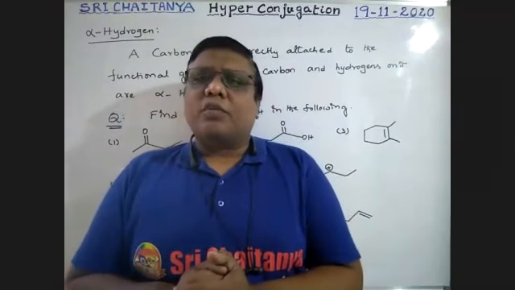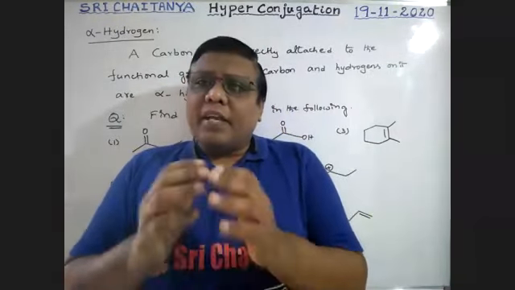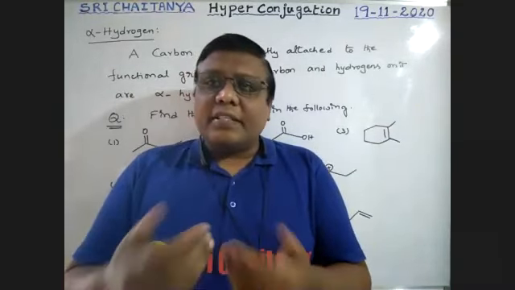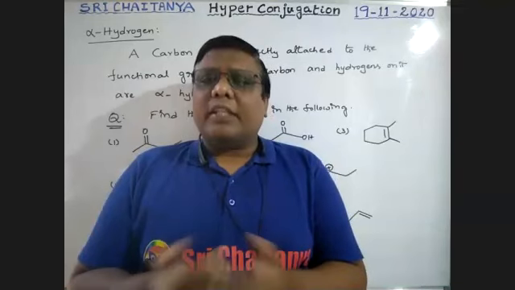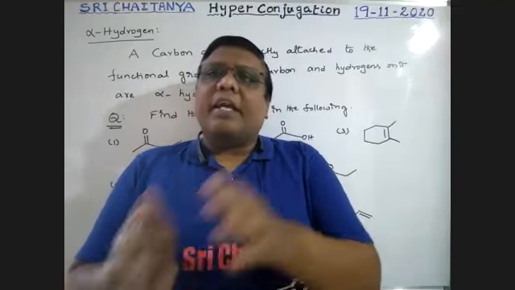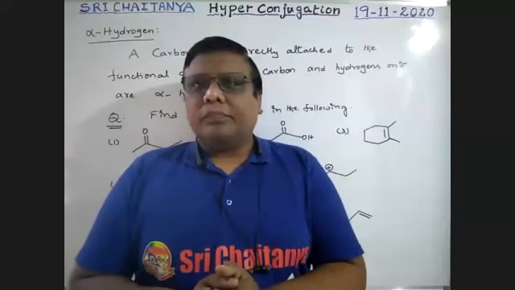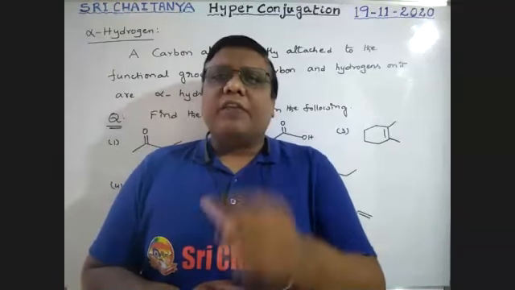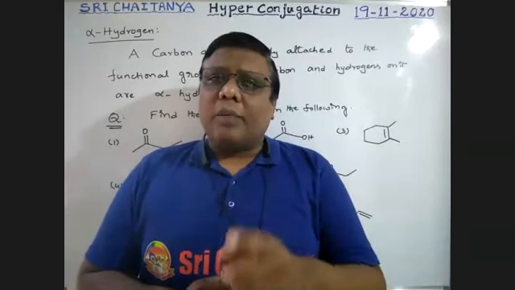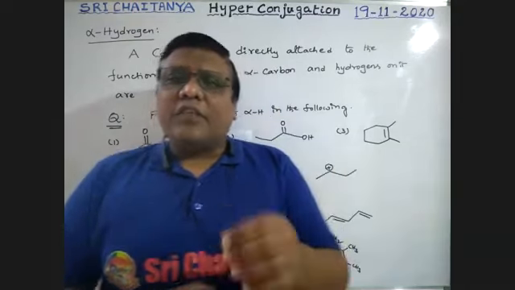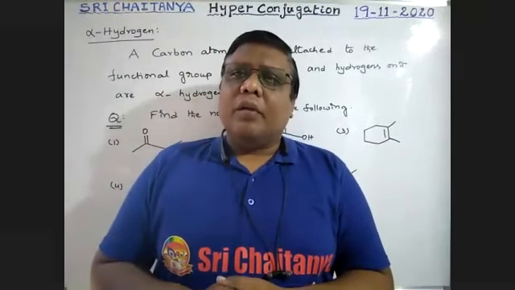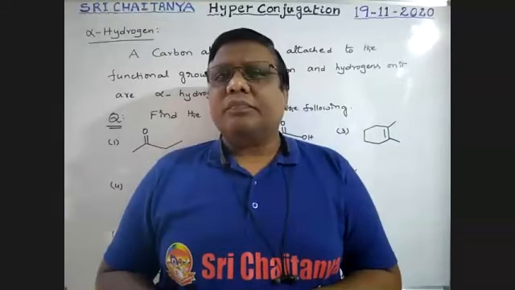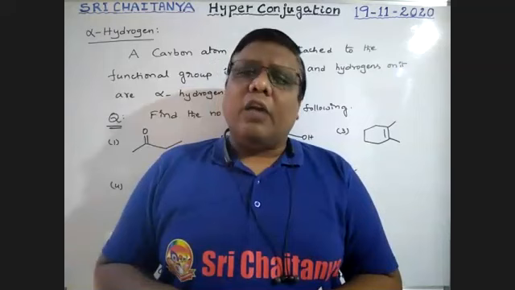The carbon which is directly attached to this functional group is called the alpha carbon. Hydrogens on that alpha carbon are called alpha hydrogens.